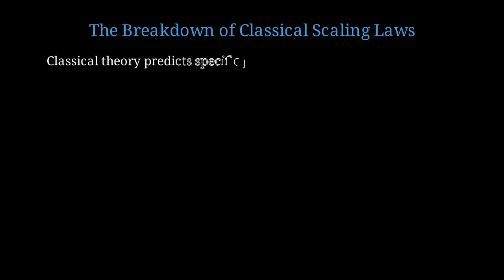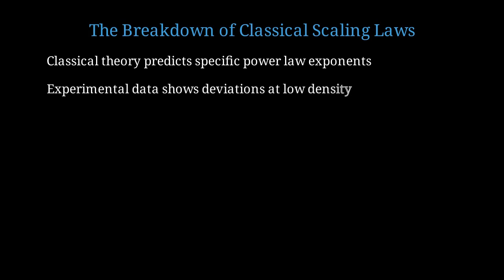Now let me address the most fascinating aspect. Why do classical scaling laws fail at the nanoscale? Classical Gibson-Ashby theory predicts specific power law exponents, 2 for bending-dominated stiffness, 1 for stretching-dominated stiffness. However, experimental data on nanoarchitected materials shows systematic deviations from these predictions, especially at very low densities.